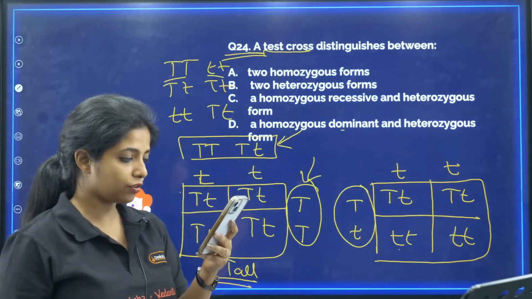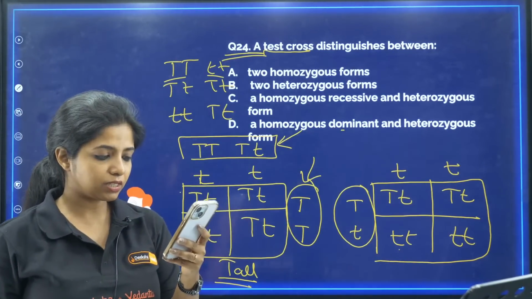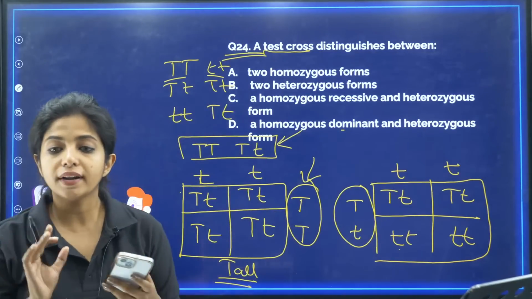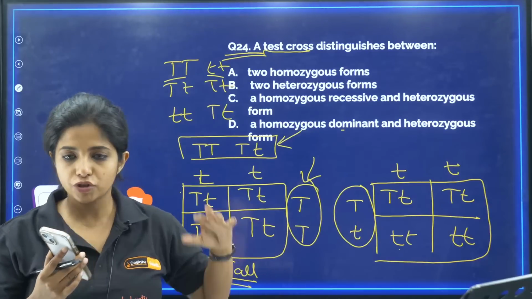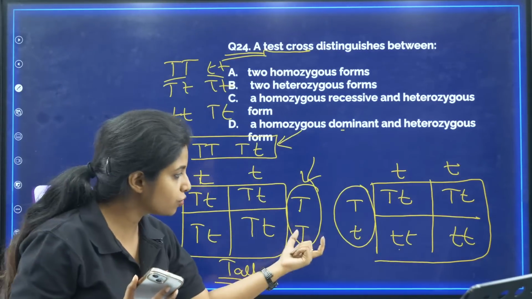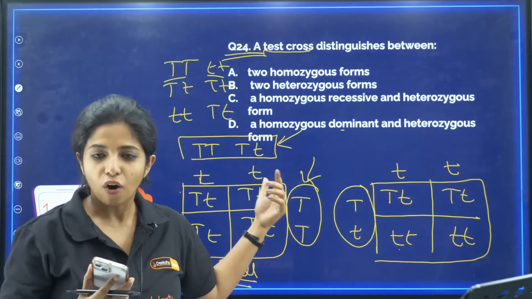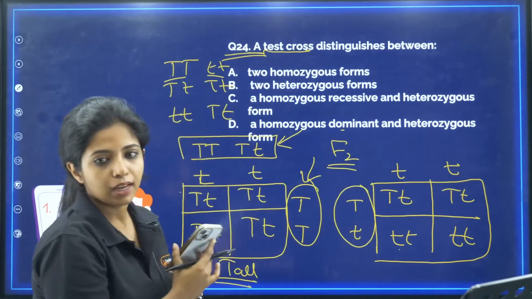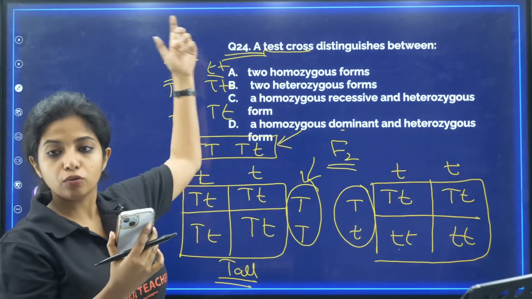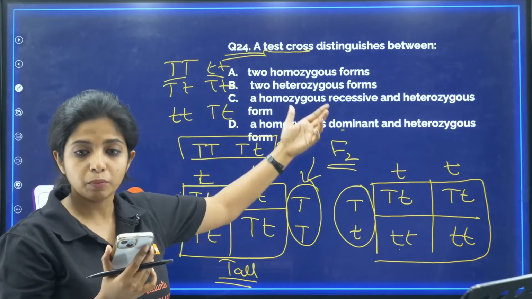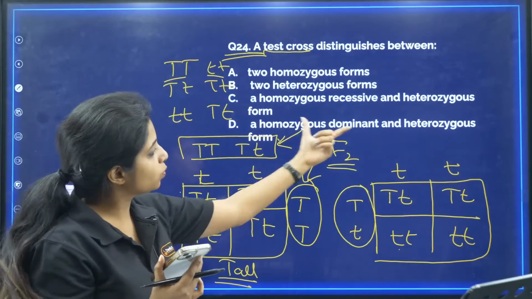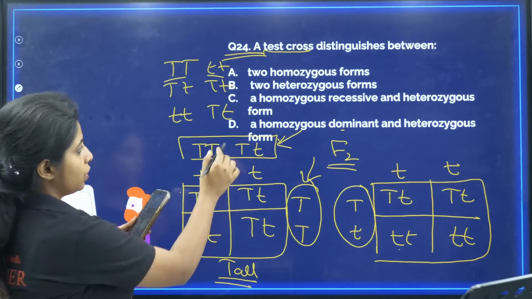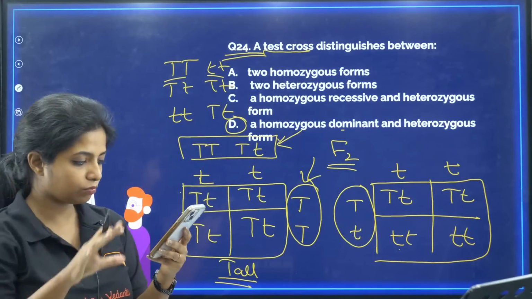Test cross is between the F2 generation and the double recessive parent. Actually, it's not necessarily F2; in general it is the F1 generation. It's just to find whether it is homozygous or heterozygous. Generally you say F2, which is the more correct statement, because once you get the progeny and then go back and do the test cross, that is more correct. But if the question says it this way, it is also correct. So your answer would be D. At least I hope you got it.